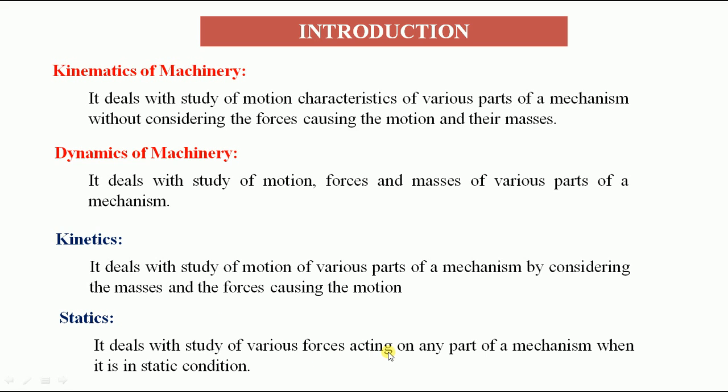The study of forces and also the masses is considered for the various parts of a mechanism under stationary condition in statics. These are the different types we can consider for studying the machine or mechanism of a machine here. And next we go for a basic terminology.